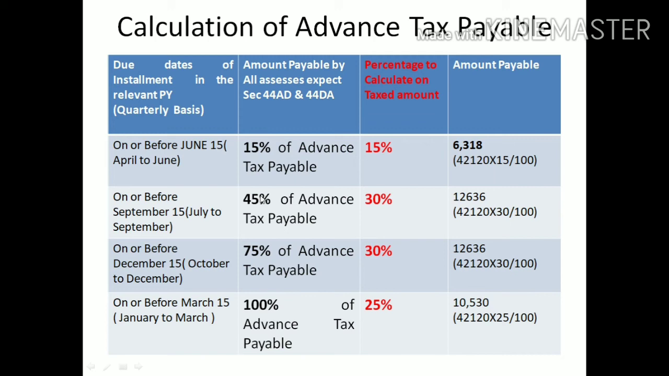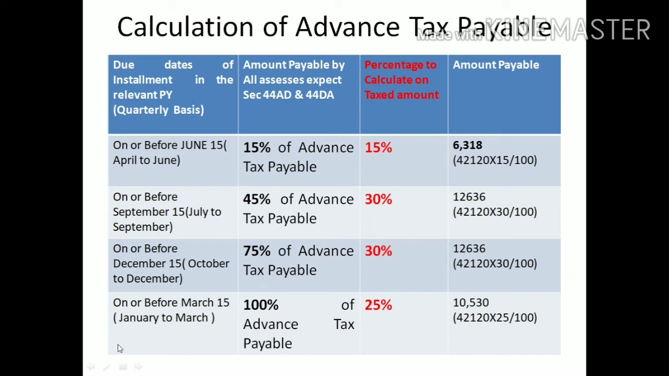When you pay the 12,636, it is equal to what? 45% is covered. And next, on or before December 15th, this is the third quarter, which consists of 3 months, October, November, December. The due date is on or before December 15th. Then how much should be covered? 75% should be covered on the advance tax payable amount. For covering the 75%, you just need to pay 30% of the amount in the third quarter. Then calculate 30% on that amount, you will get 12,636.